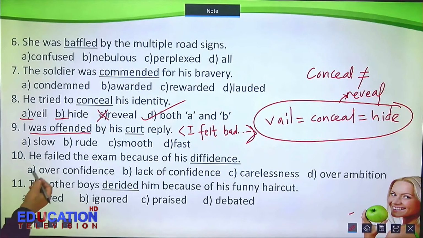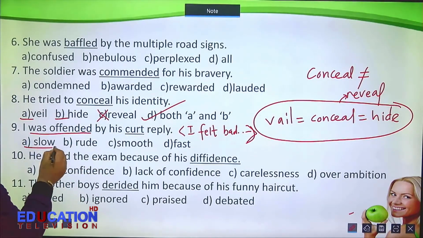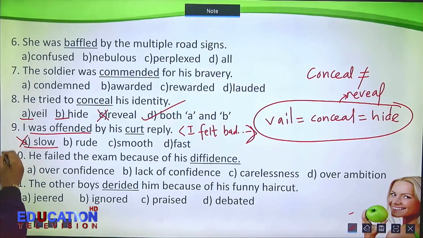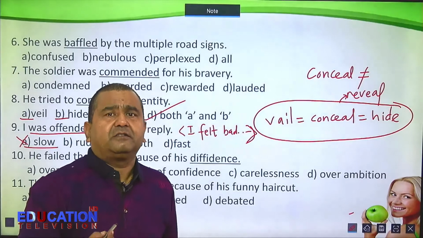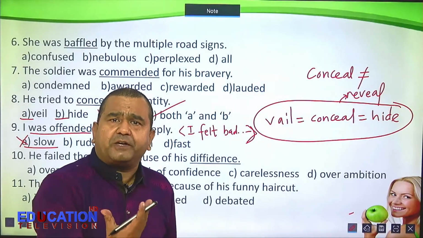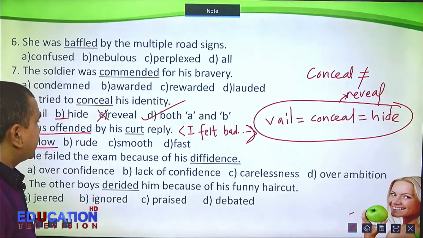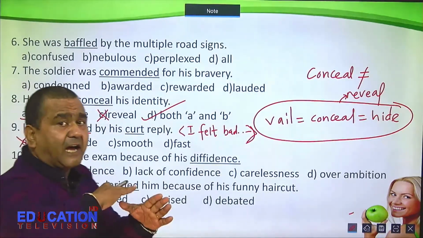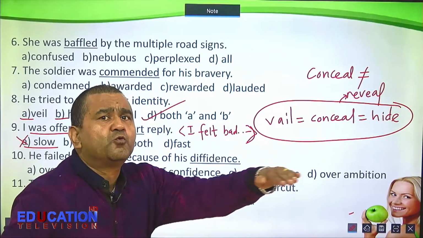So, do you feel bad when someone replies in a slow manner? No. Do you feel bad when someone replies to you in a slow manner? No, that's wrong. Smooth, without any obstruction, very, very smoothly.